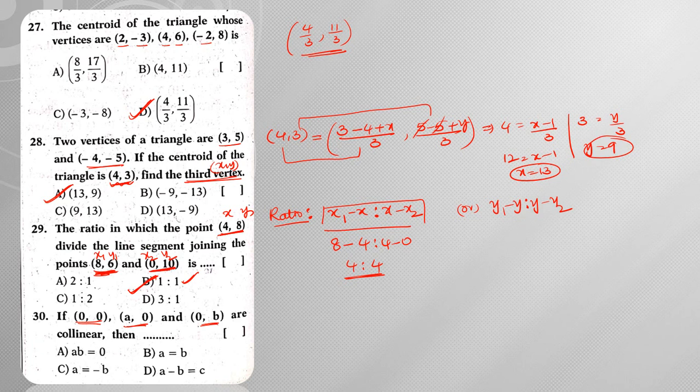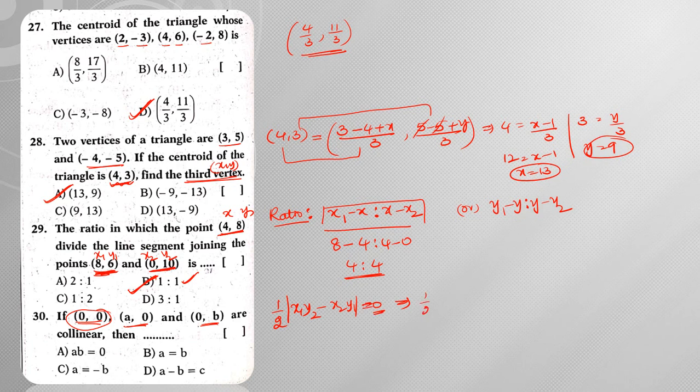So collinear means what you can do? You can make use of the slope concept, or you can make use of the area of a triangle. Since one of the vertices is (0, 0), directly go with the area of triangle formula. So half into, what is the formula? x1 into y2 minus x2 into y1 is equal to 0. Since it is collinear, that's why we have considered it equal to 0.